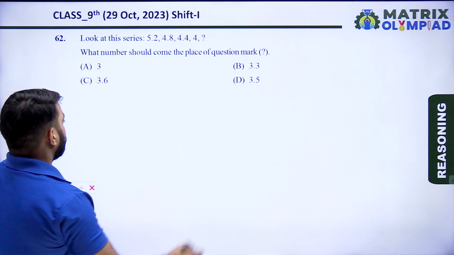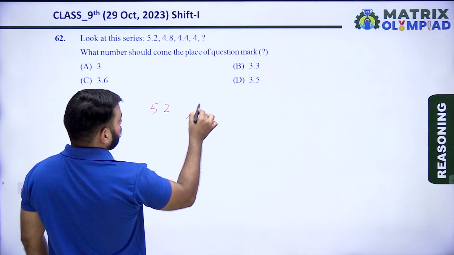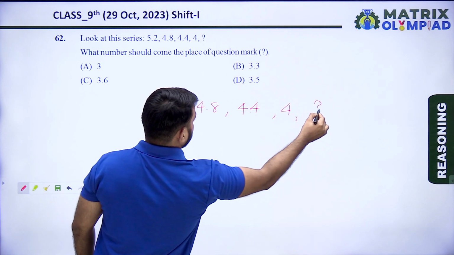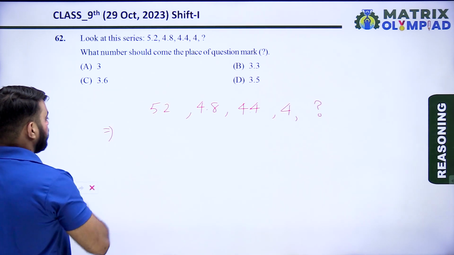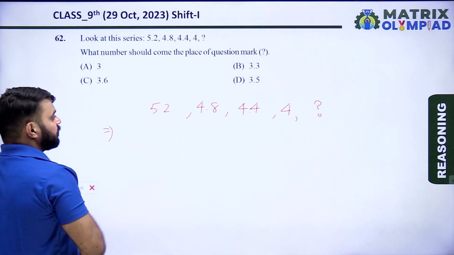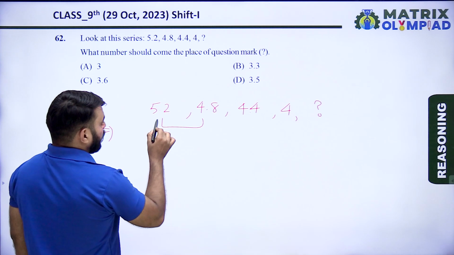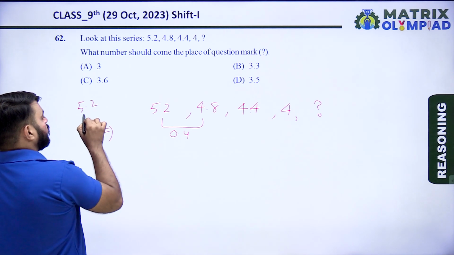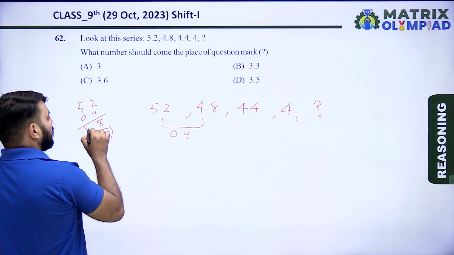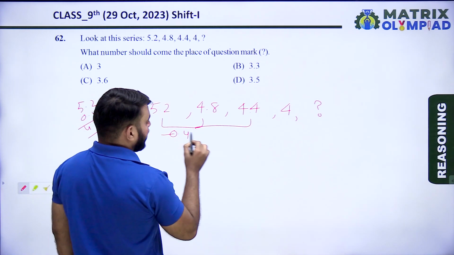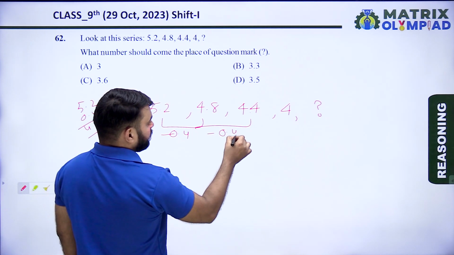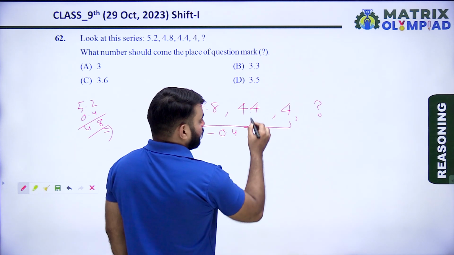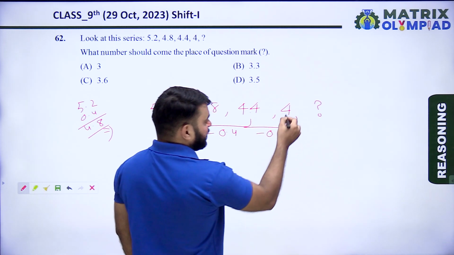Look at this series: 5.2, 4.8, 4.4, 4, and find the next number. So find the pattern of this series. The pattern of this series is 5.2 minus 0.4, which means 4.8. Now 4.8 minus 0.4 means 4.4. Similarly 4.4 minus 0.4 means 4.